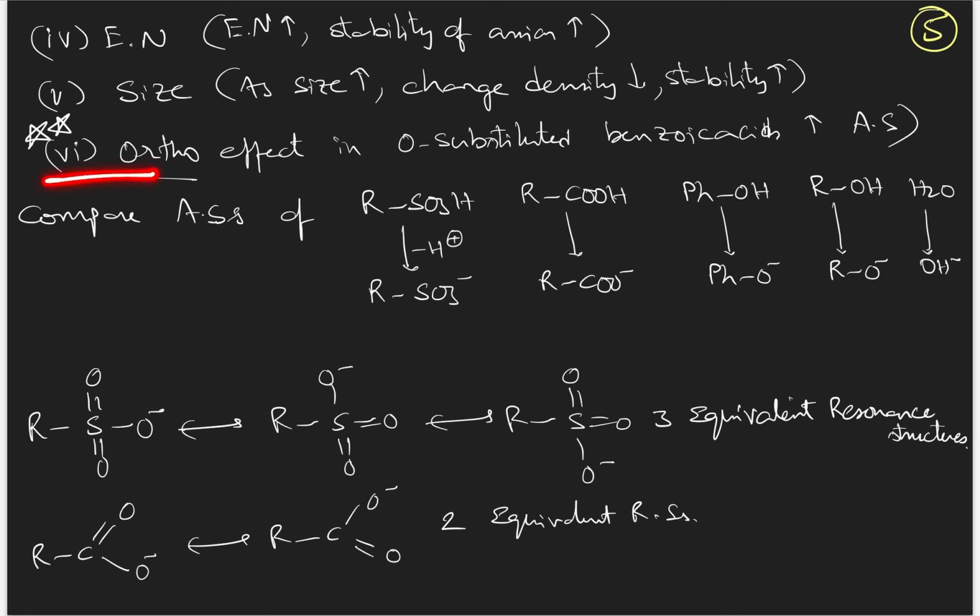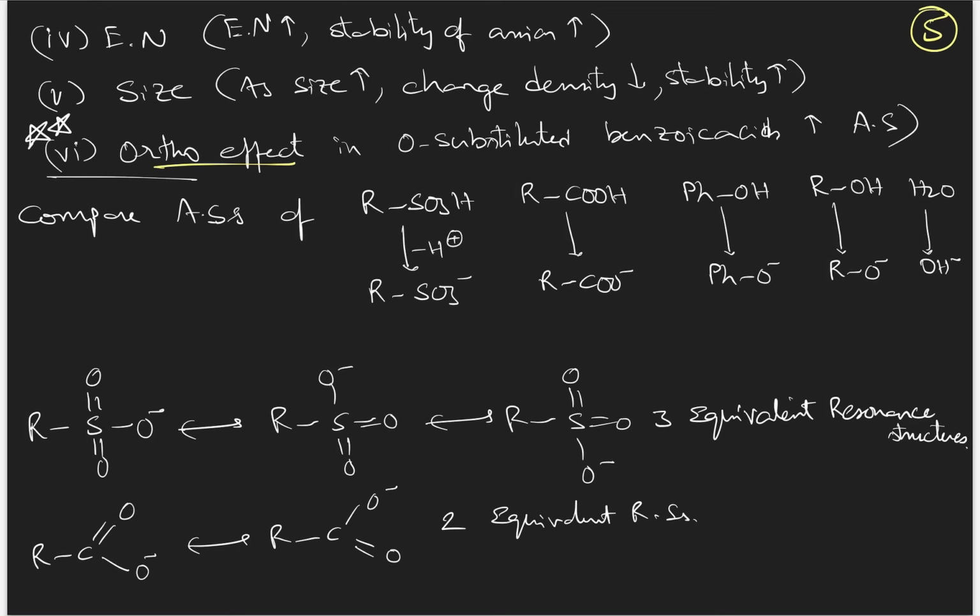Then the last, sixth point, is the ortho effect. Ortho effect is a very special point. I will explain it in the coming parts. The ortho effect in ortho substituted benzoic acid will increase acidic strength. Okay? Now the point is very clear. Acidic strength of organic compounds is decided based upon the stability of its conjugate base. If the conjugate base is more stable, its respective acid is also more acidic.